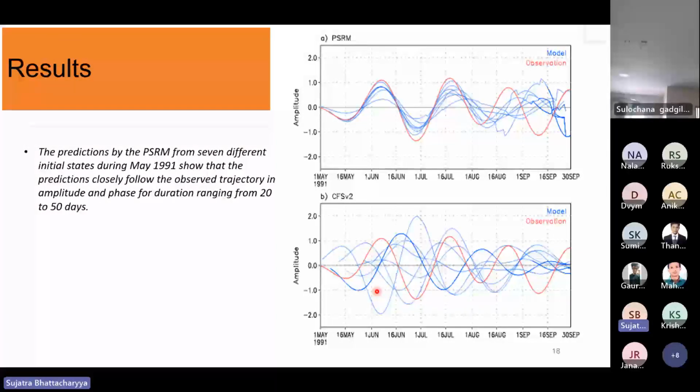So for 1991, they just found the nearest neighbors from the 1901 to 1980 data. Yeah, every year the dominant mode is almost the same, with an average time period of around 40 days. It could be, but as the lead time increases, it starts fluctuating also. Beyond 50 days, the model fails completely.